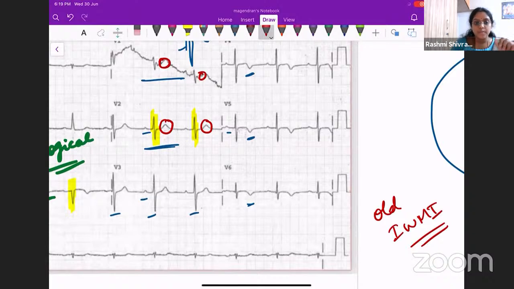In posterior wall MI, you would expect tall QRS complexes or tall R waves in lead V1 and V2 along with a T wave inversion.